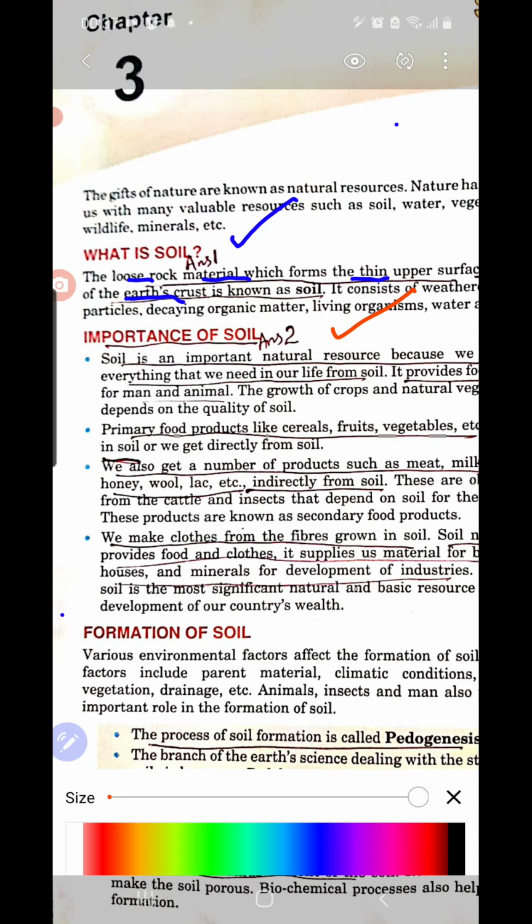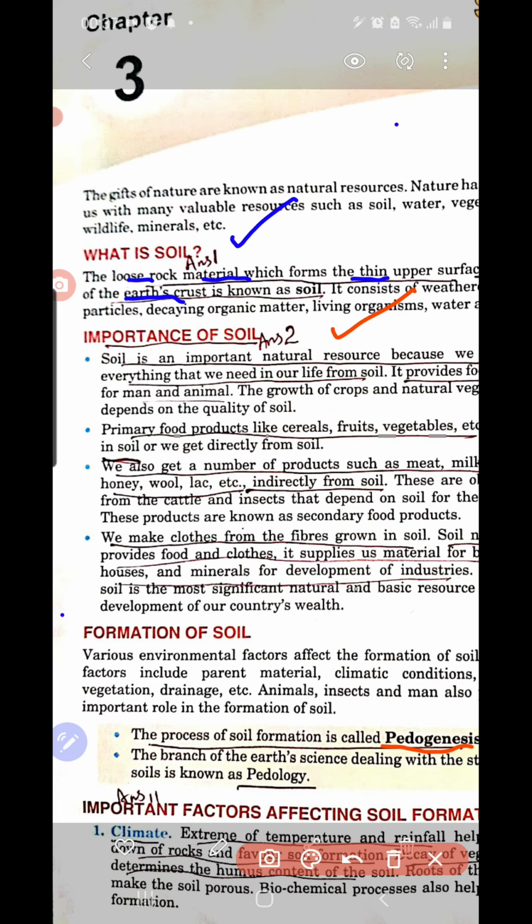Then we discuss soil formation. What is that? Mainly the process of pedogenesis. What is pedogenesis? The process of soil formation is called pedogenesis. Then what is pedology? The particular branch of science focusing only on the study of soil formation is called pedology.